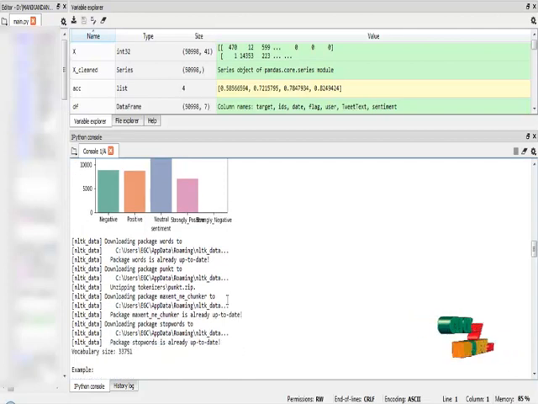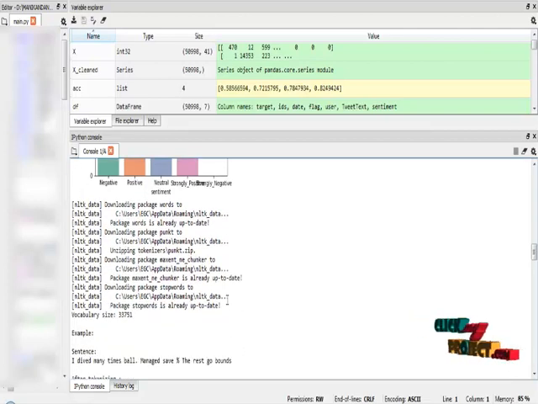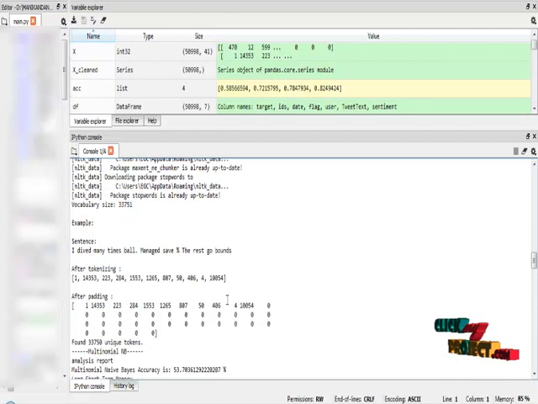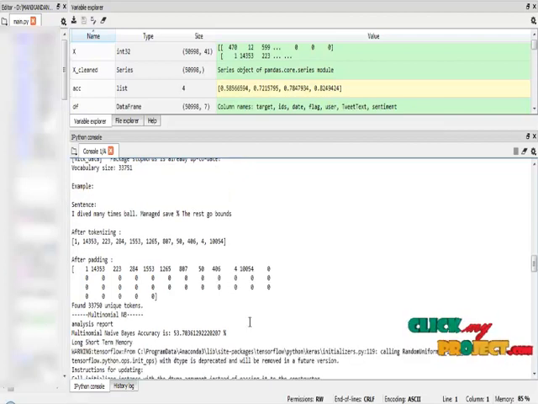Then I apply the NLTK. In that I check the overall vocabulary size, which is 33,751. After that I apply our dataset into tokenization and padding sequences. This is the sample result for a single test, and this is the input text, and this is the tokenization result. In tokenization it will convert the text into sequences, and this is the padding result. In the padding result it will pad the tokenization result based on their indexes.